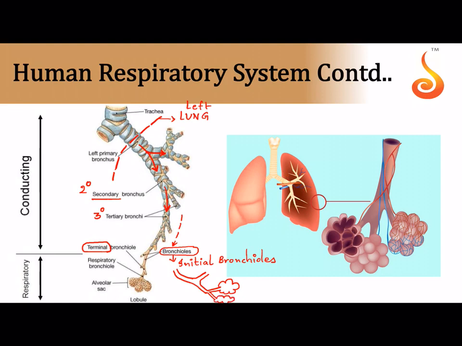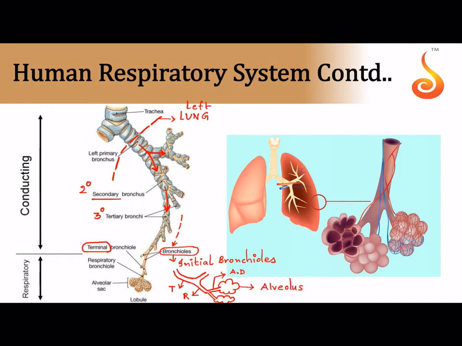So remember that these are the terminal bronchi, I am writing it as T. The terminal bronchi branch into respiratory bronchi, which is referred to as R, and the R receives these ducts which are referred to as AD, alveolar duct, and these sac-like structures are nothing but the alveolus.